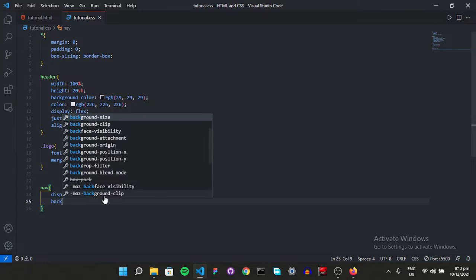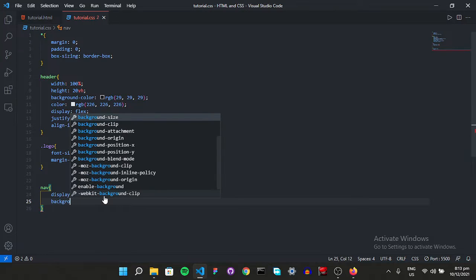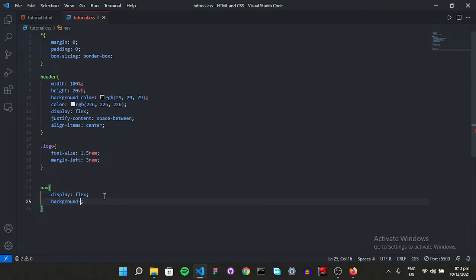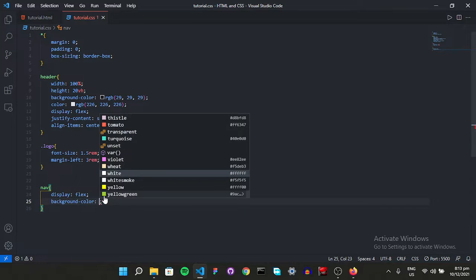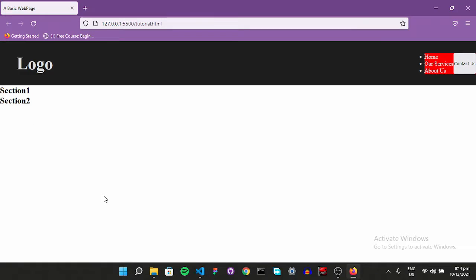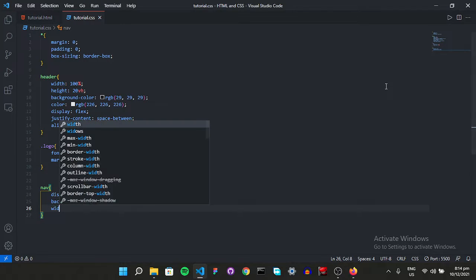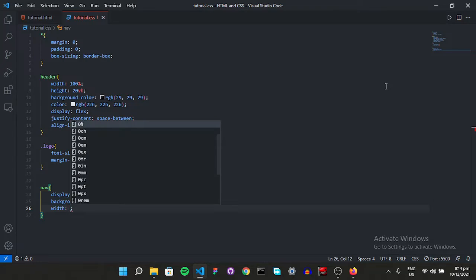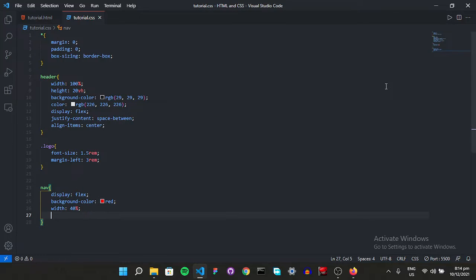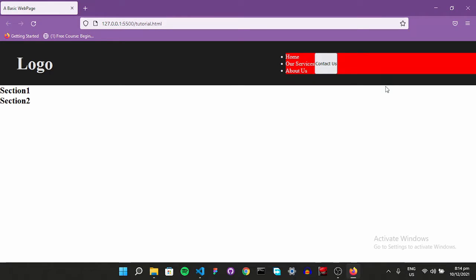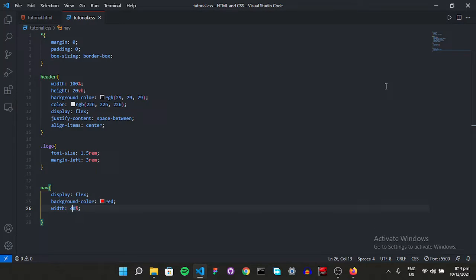So let's give it a background color of red for now, just to make sure. Oh my god, it's really intense. But just for the debugging purpose, let's give it a width of let's say 40%, and let's see, what's too much. Let's give it a width of like 30%.